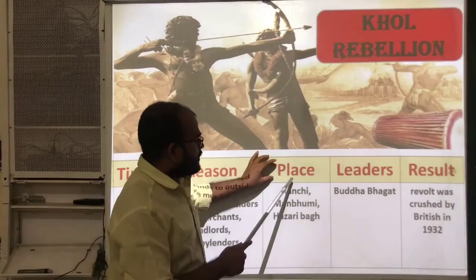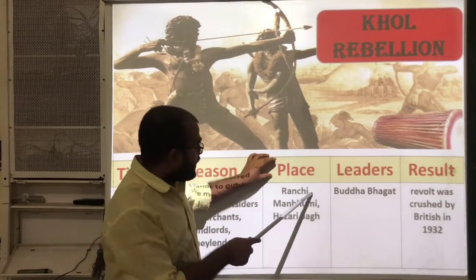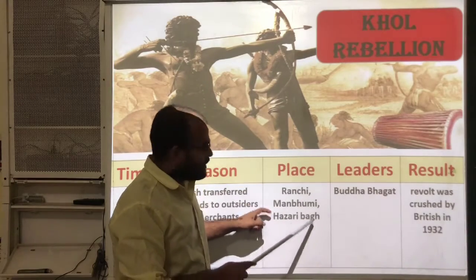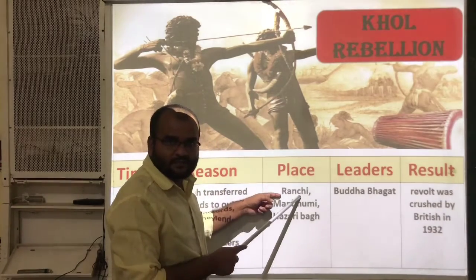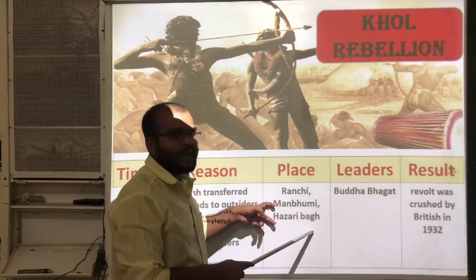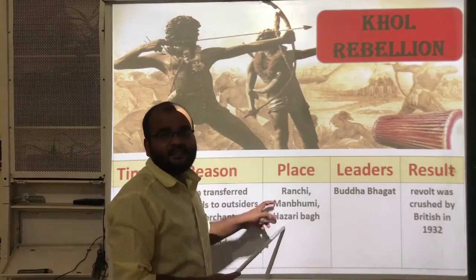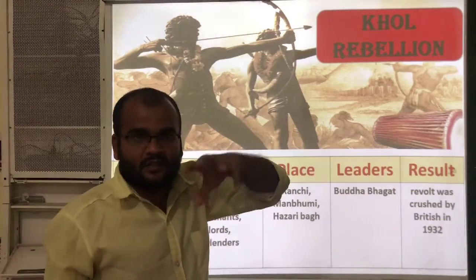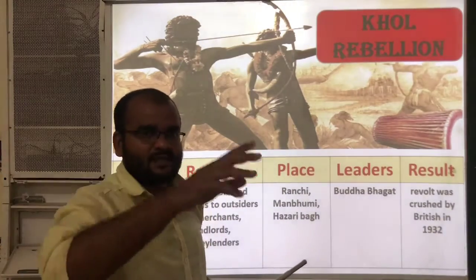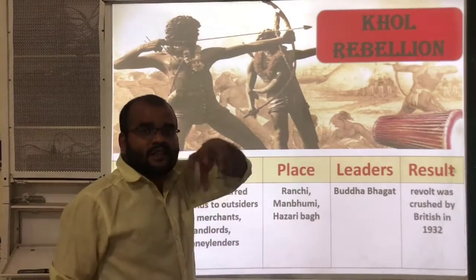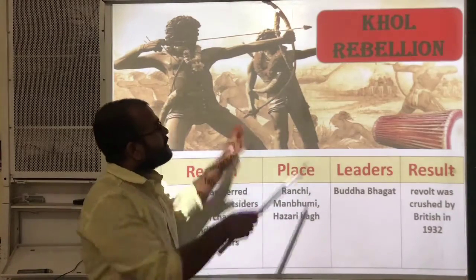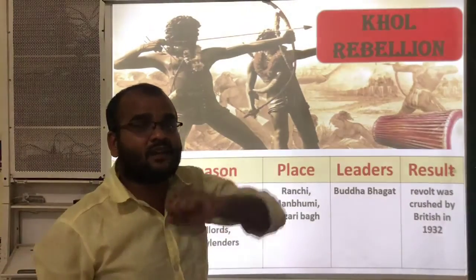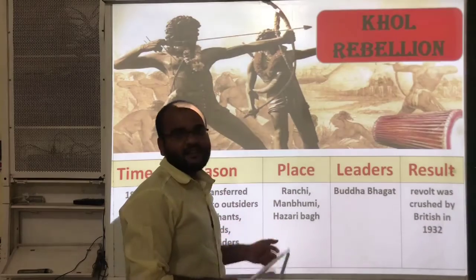This revolt occurred in Ranchi, Manbhumi and Hazaribagh. You know the place Ranchi, and Manbhumi, Hazaribagh. All these places are present in Jharkhand, West Bengal and Chhattisgarh. That means the Khol tribe belongs to the forest and hill areas of Ranchi, Manbhumi, Hazaribagh.